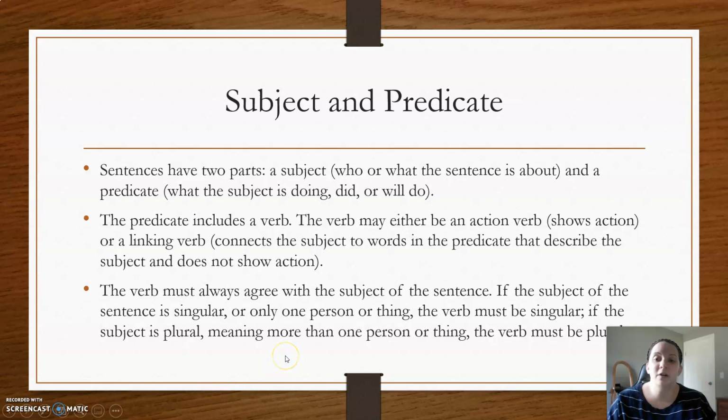So sentences have two parts, a subject and a predicate. The predicate includes the verb. The verb may either be an action or a linking verb. And the verb must agree with the subject of the sentence. If the subject of the sentence is singular, or only one person or thing, the verb must be singular. If the subject is plural, then the verb must be plural.